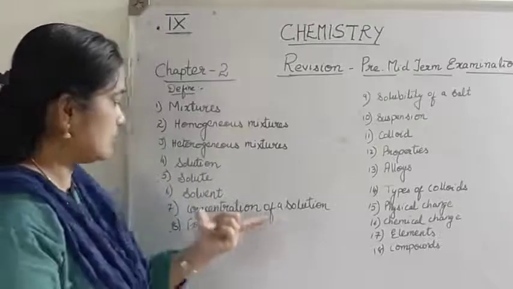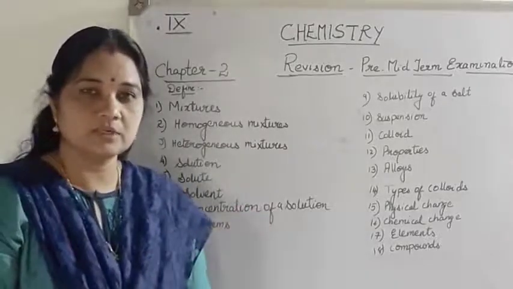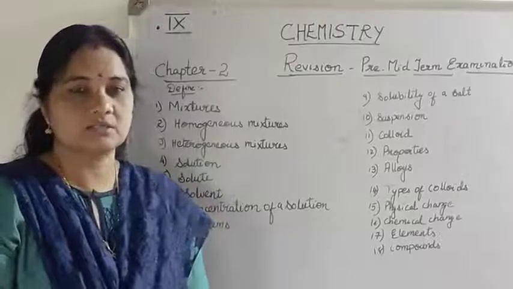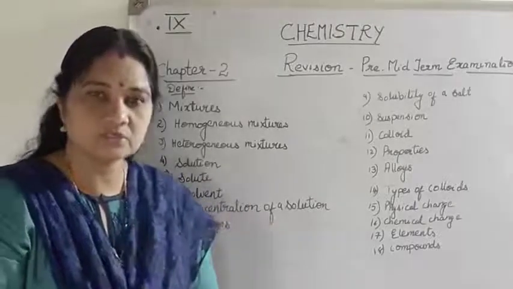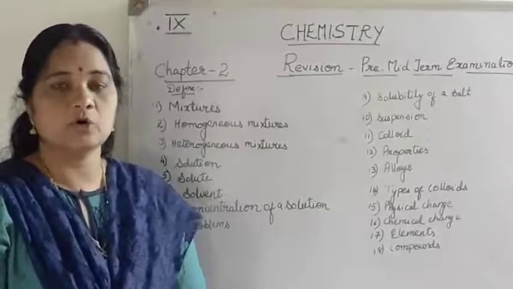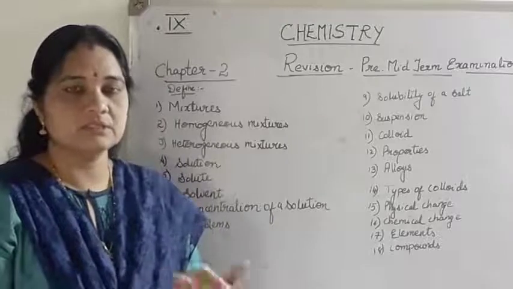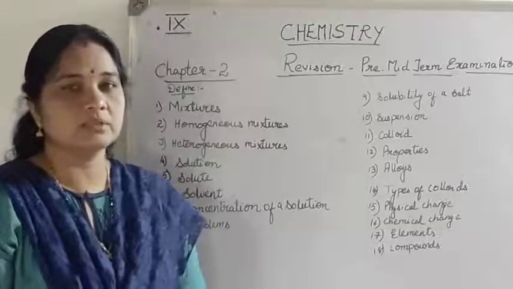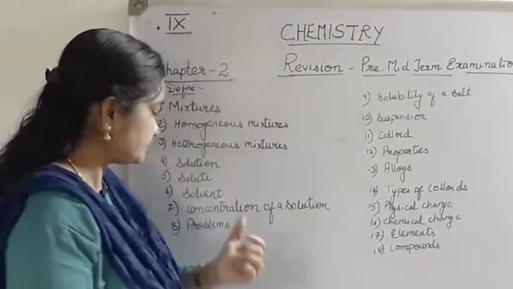Now, how to calculate the concentration of the solution: I told you three different formulas. One is the mass by mass percentage of the solution, another is the mass by volume percentage, and the third is the volume by volume percentage. Using these formulas you can calculate the percentage or the concentration of the solution.